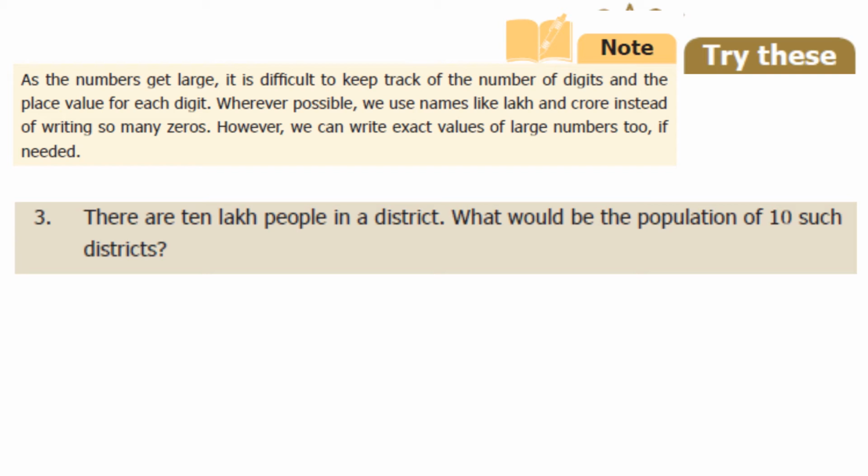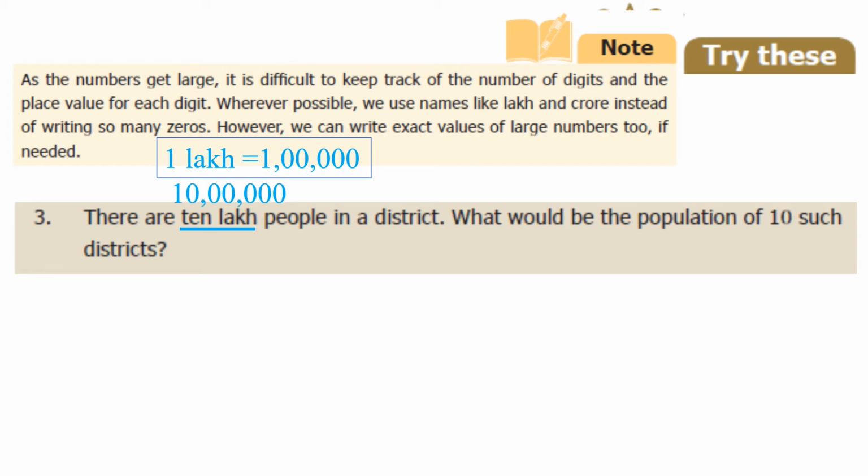Third question, there are 10 lakh people in a district. What would be the population of 10 such districts? So they have given one district, and we are going to find out for 10 such districts, isn't it? That means we have to multiply. That's it. Okay. So for 10 lakh, as usual, 1 lakh is this much, and for 10 lakh this will be the answer. Now we are going to find out for 10 such districts. So let us see the solution.